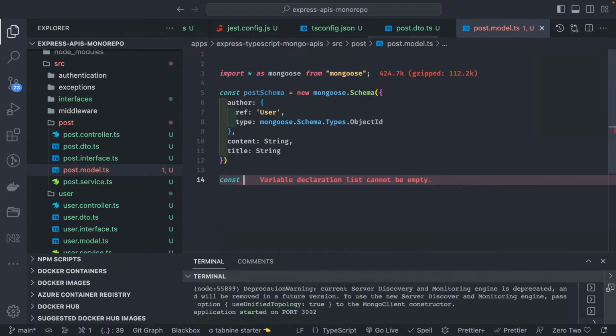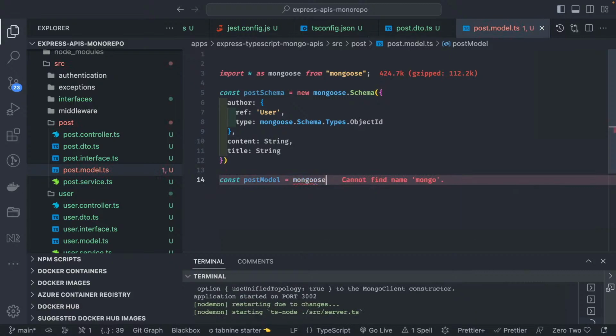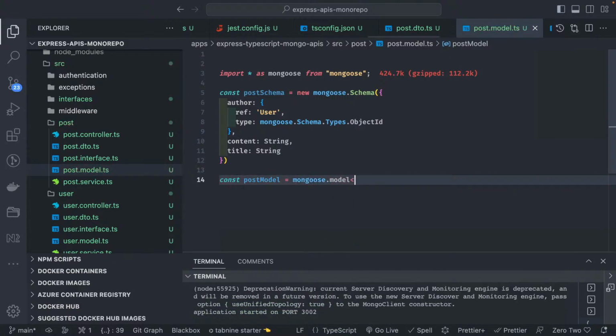Const postModel. So this is another model we are creating, mongoose.model. We need to define the type for this.